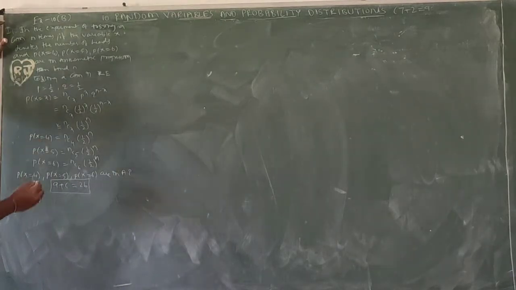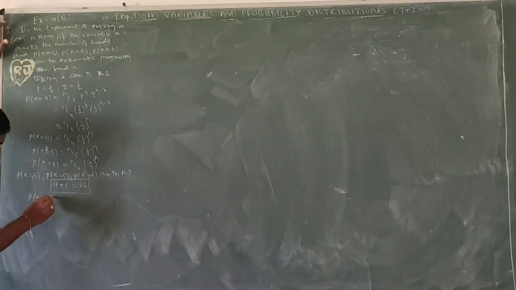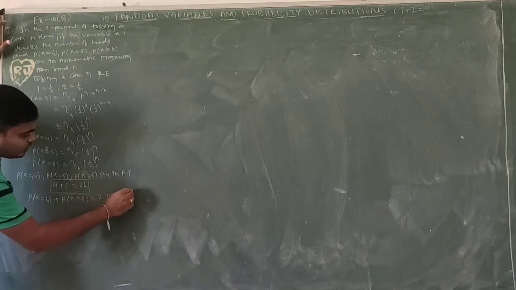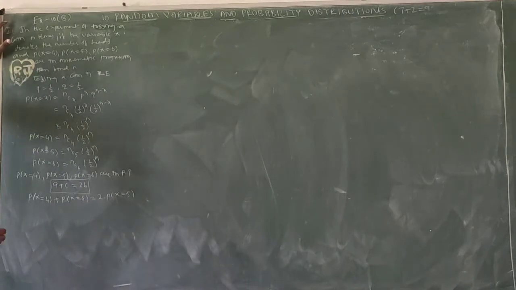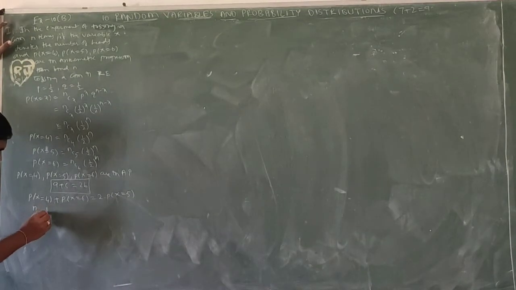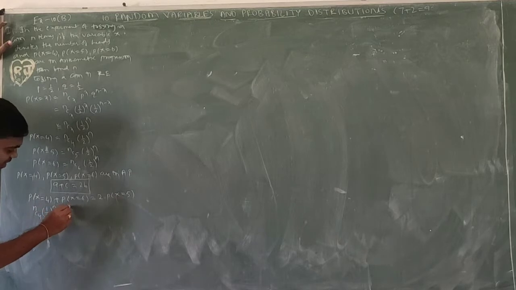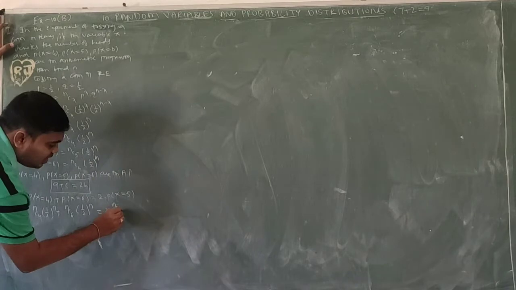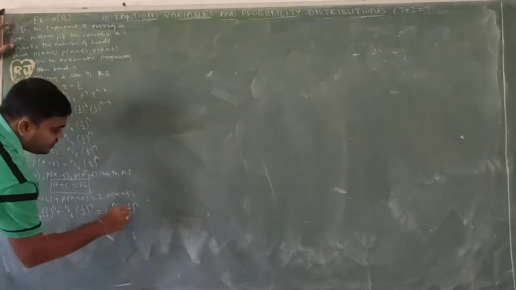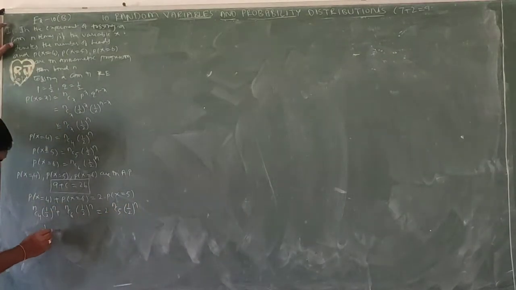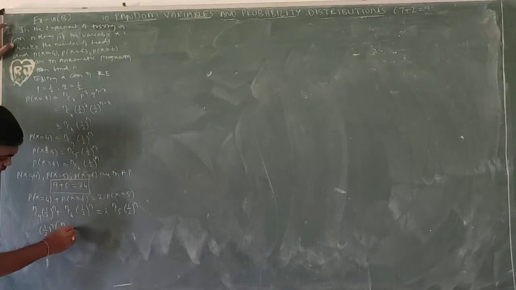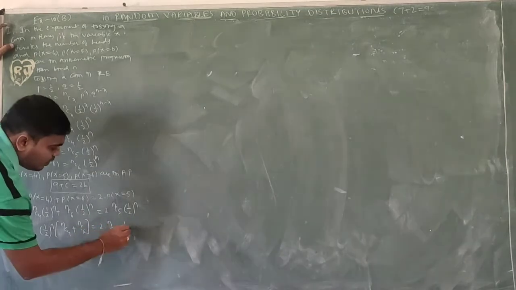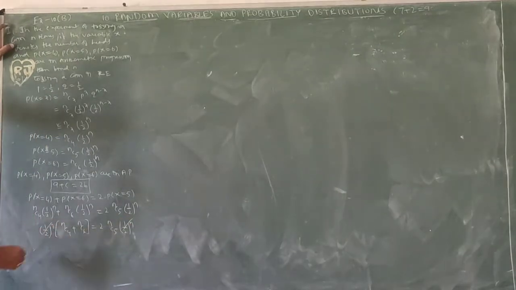So P(X=4) plus P(X=6) equals 2 into P(X=5). So nC4 (1/2)^n plus nC6 (1/2)^n equals 2 into nC5 (1/2)^n. (1/2)^n is common, so it cancels.